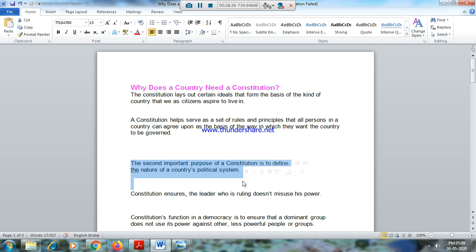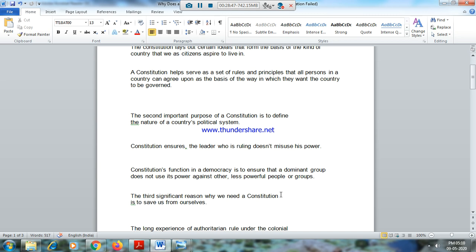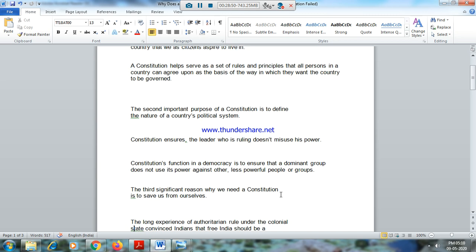They are given this power, but they are not given that power. If they misuse the power, this will happen. So no one is misusing the power. One dominant group cannot use its power against the minority, less powerful people. And third one is to save us from ourselves, to save us from making bad decisions.